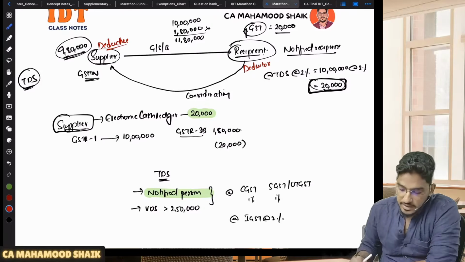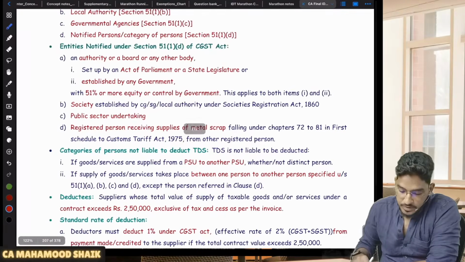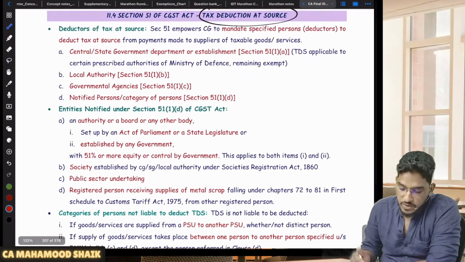Right. So first let us see who are the persons who are notified recipients and who will be liable to collect the amount of TDS. Not everybody, only these people. Who are they?